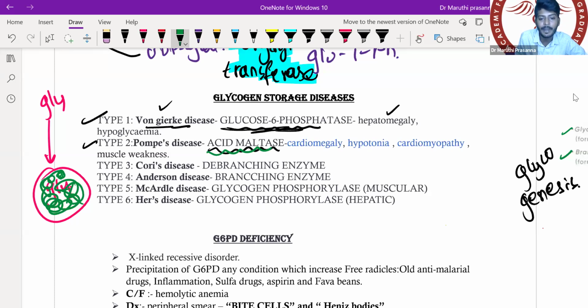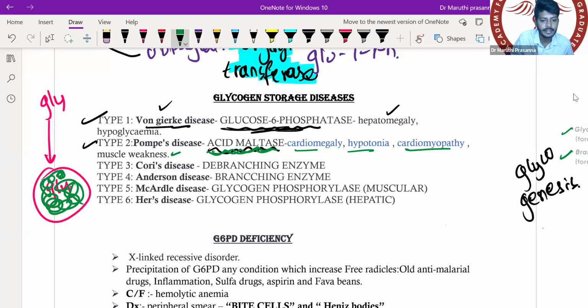So that is your Pompe's disease, due to deficiency of which enzyme? Acid maltase. We can have these patients with symptoms that are mainly muscle related. What are those? Muscle weakness, then cardiomegaly, hypotonia, cardiomyopathy are possible. Pompe's disease mainly affects the muscles.